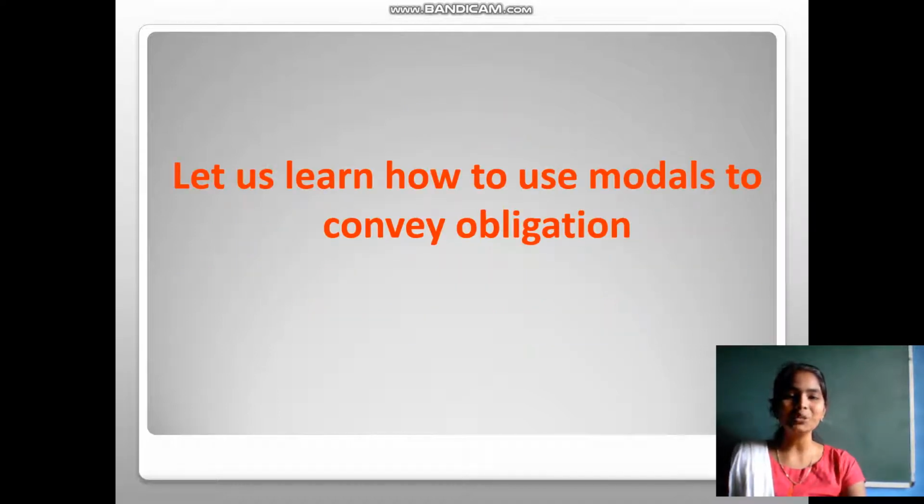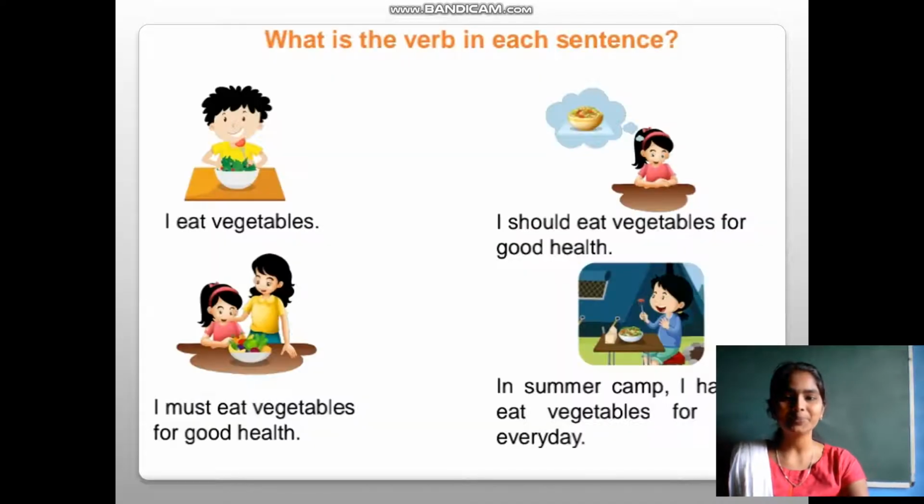Let us learn how to use modals to convey obligation. So what is obligation? We will learn in the further slides. I want you all to read all sentences and identify the verb in each sentence. The first sentence is, I eat vegetables. Next, I should eat vegetables for good health. Third, I must eat vegetables for good health. And the last, in summer camp I have to eat vegetables every day.